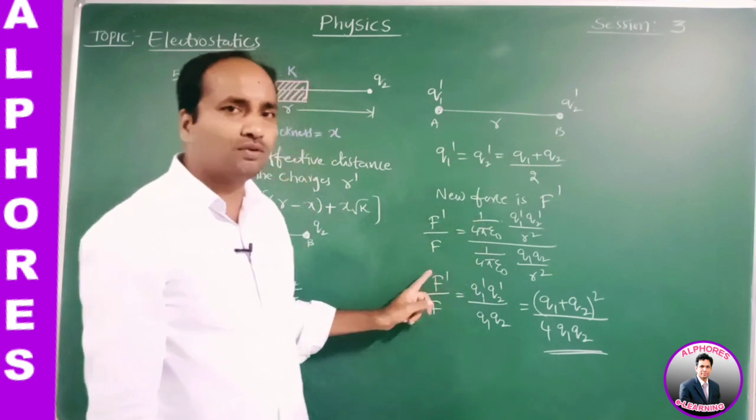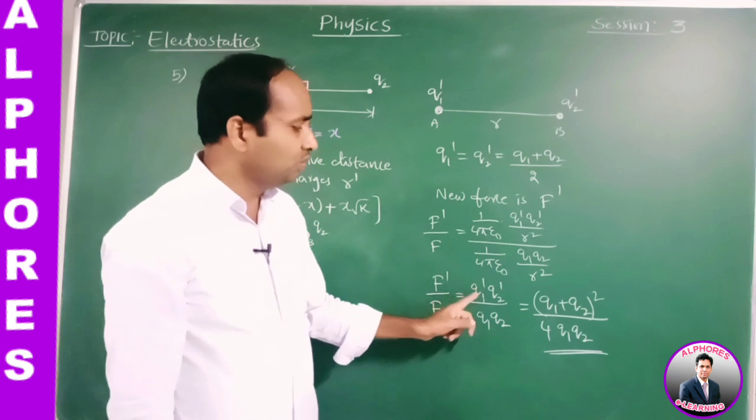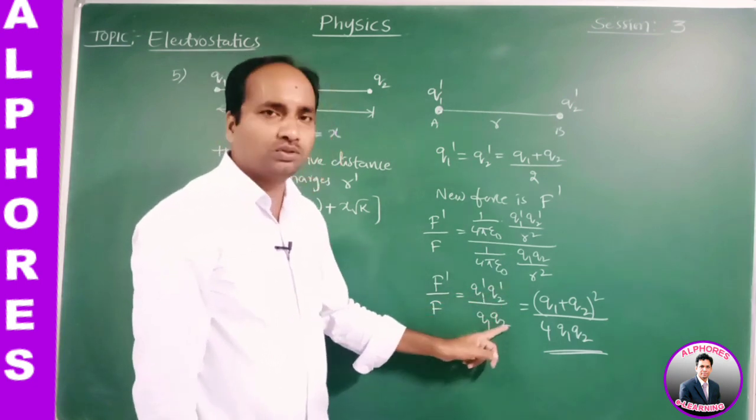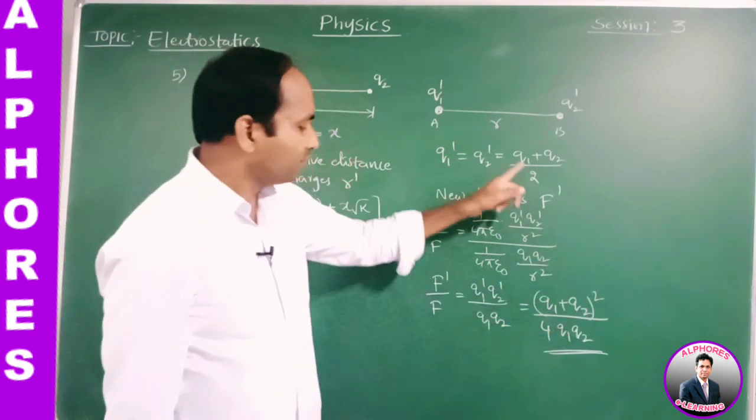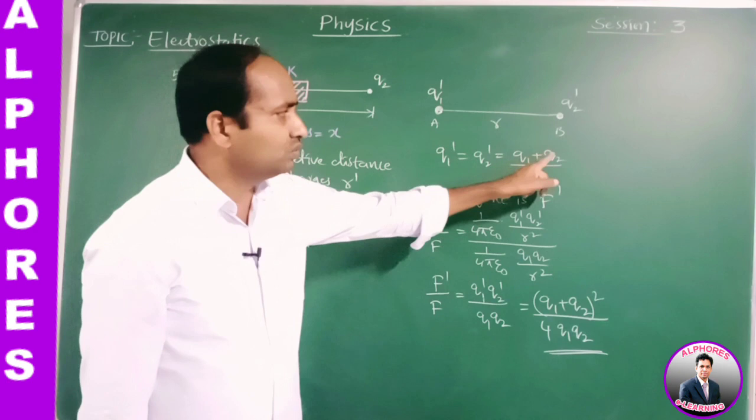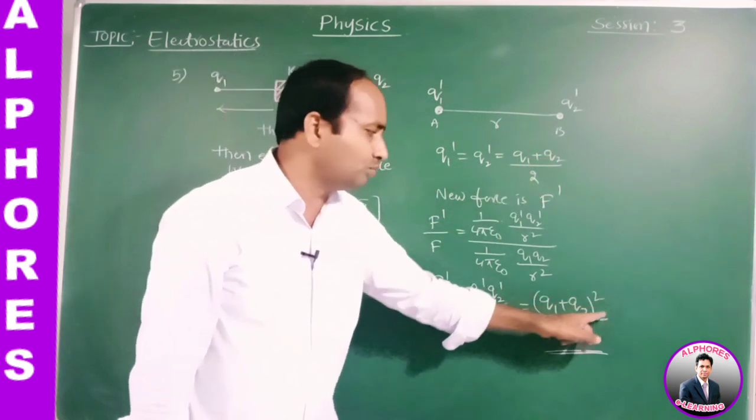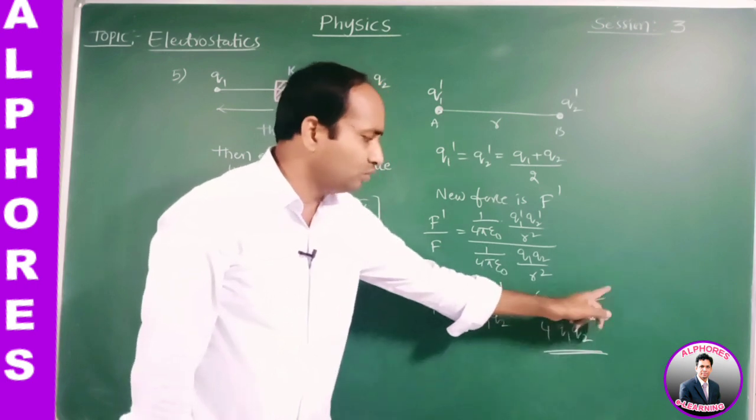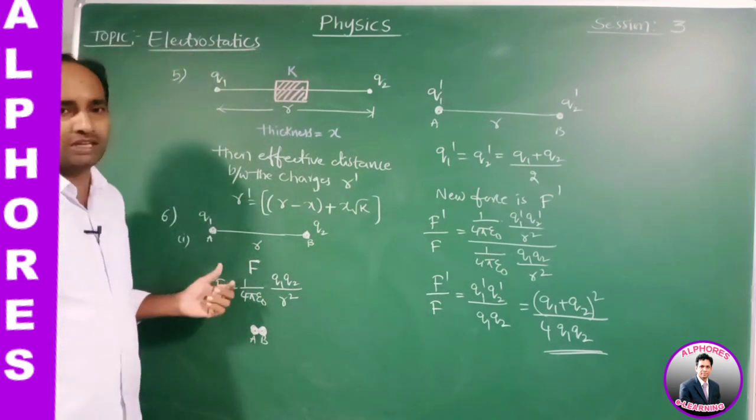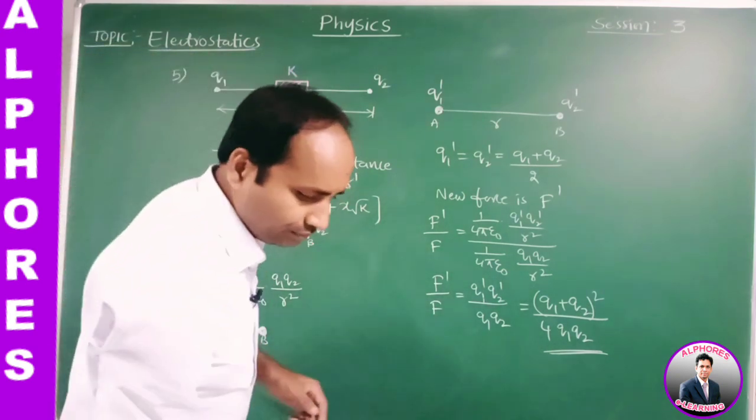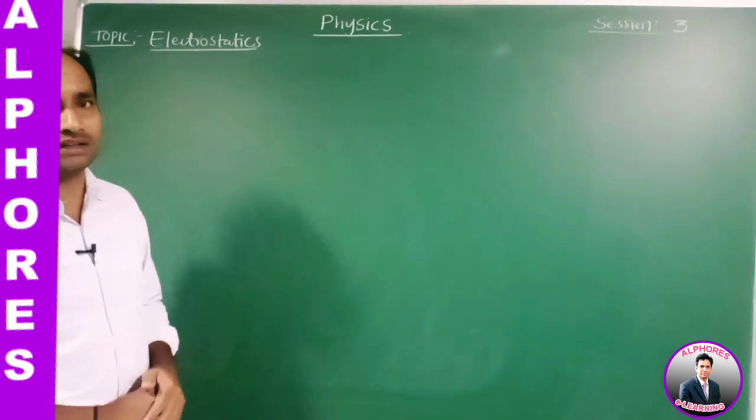Then the ratio of the forces in these two cases can be written as F dash by F is equal to Q1 dash Q2 dash by Q1 Q2, which can be written as Q1 plus Q2 whole square by 4 Q1 Q2. Because Q1 dash Q2 dash are Q1 plus Q2 by 2 into Q1 plus Q2 by 2, which is Q1 plus Q2 whole square by 4. This is the sixth application. These are some applications of Coulomb's inverse square law.